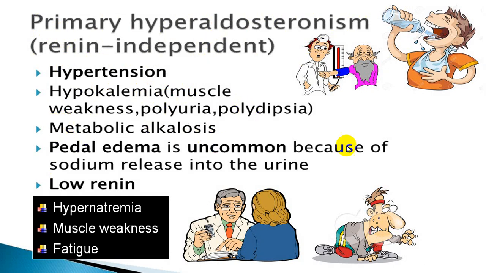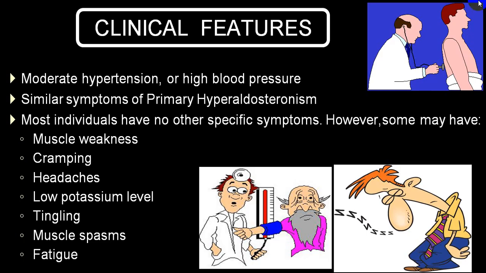Pedal edema is uncommon because of sodium escape, because of sodium release into urine, with low renin level. So usually that is low renin, high aldosterone, and associated with hypernatremia, muscular weakness, fatigue, etc. The person will also have polyuria, polydipsia. All those symptoms we have already mentioned.